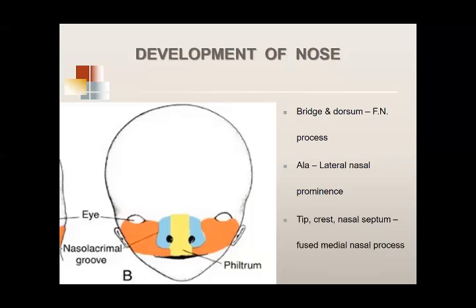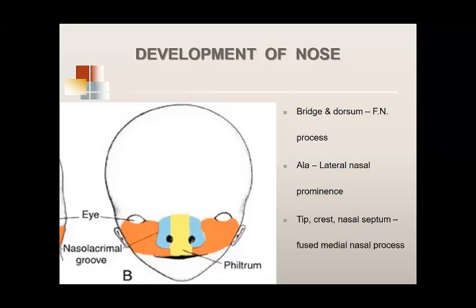Achha ji, I told you that this part of the nose, the bridge of the nose, dorsum of the nose, this whole part, develops from the frontonasal process. On the lateral side, the ala of the nose comes from the lateral nasal swelling.